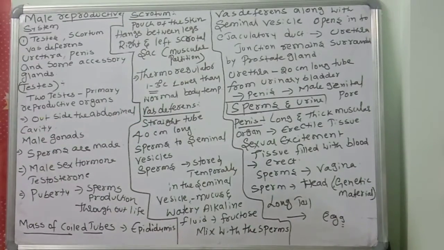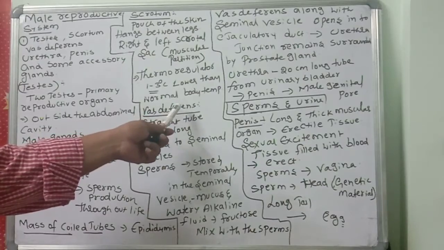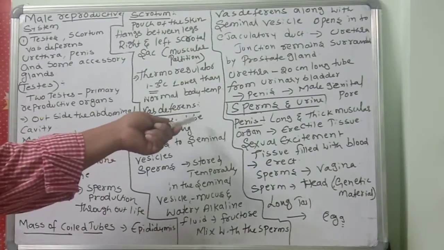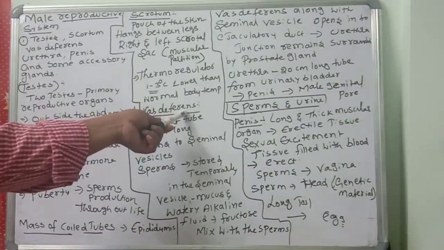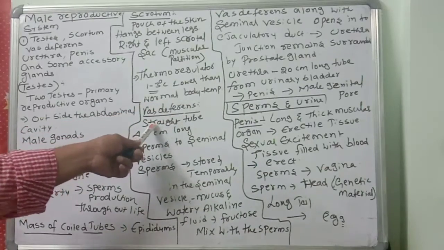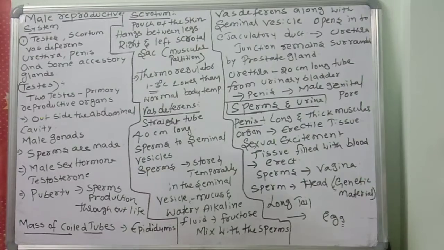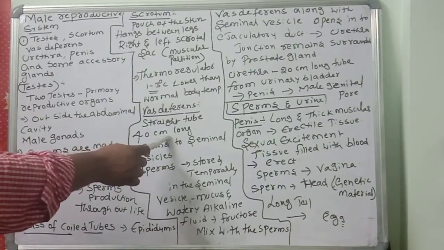Next, another important structure, the vas deferens. Vas deferens is the singular, and vas deferentia is the plural. It is a straight tube, about 40 centimeters long.